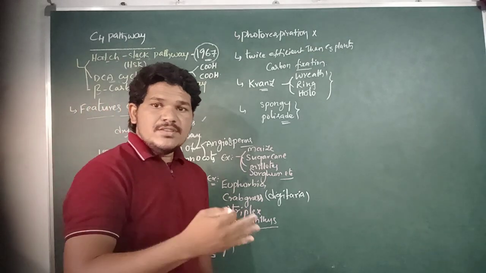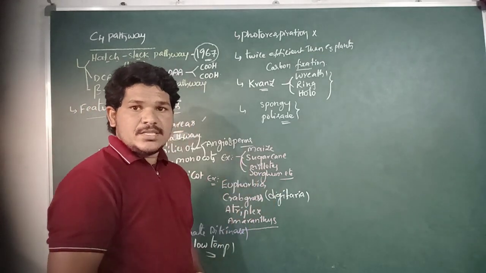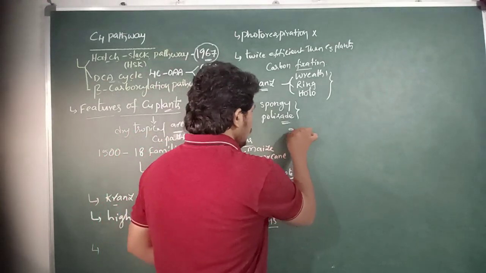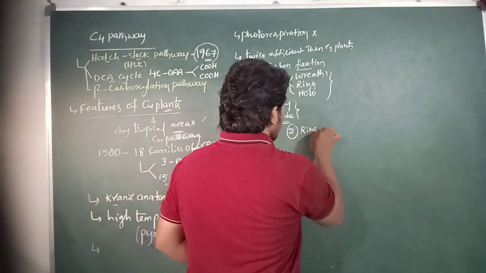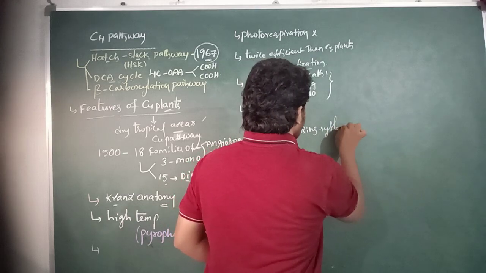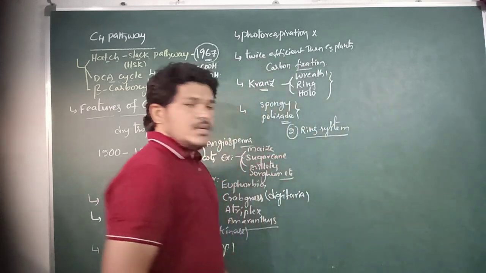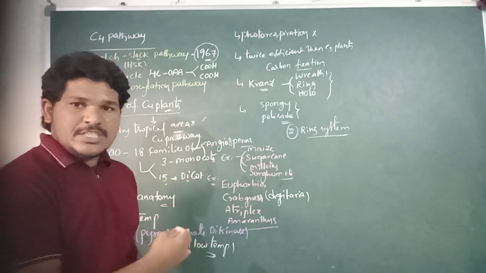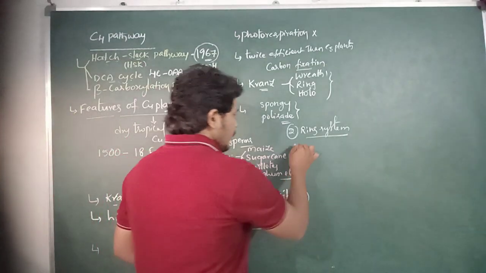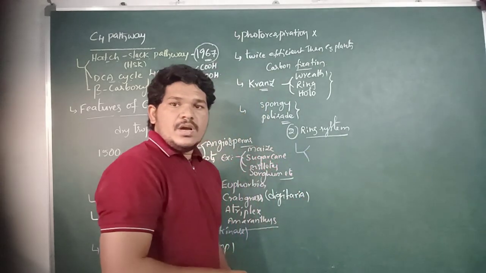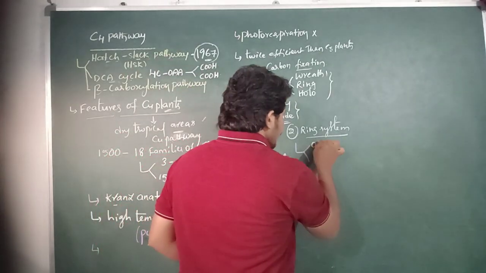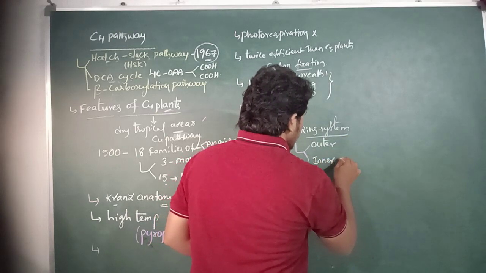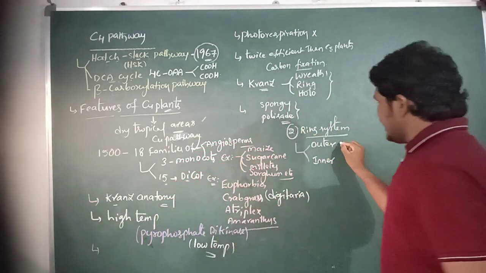Instead, there are two ring systems present in the Kranz anatomy of C4 plants: the outer ring system and the inner ring system.